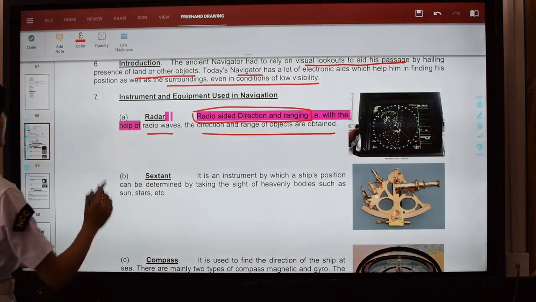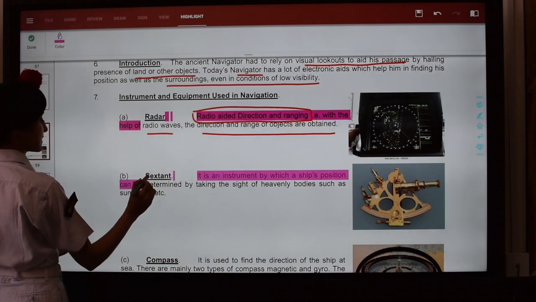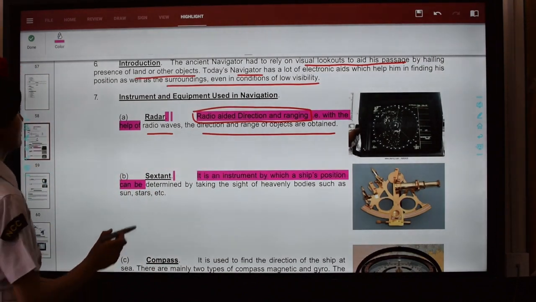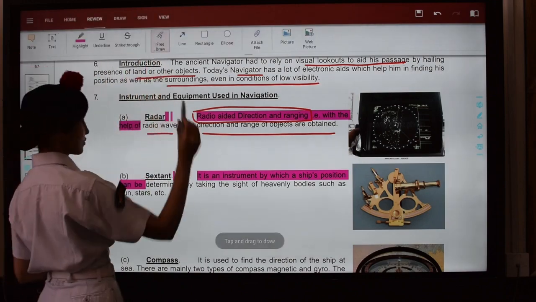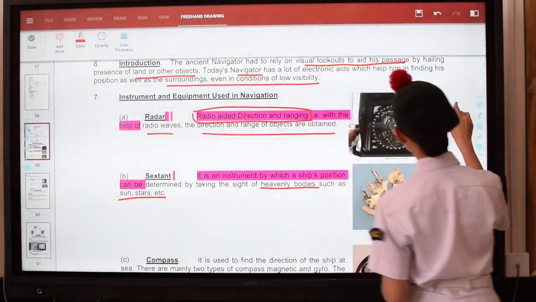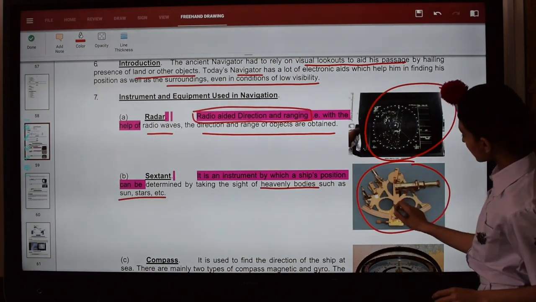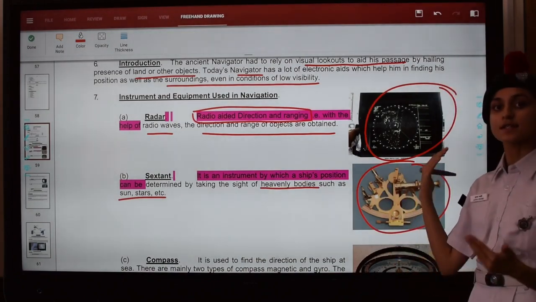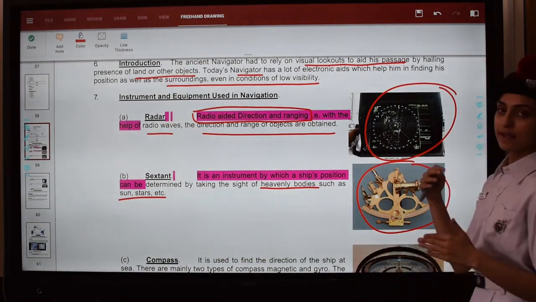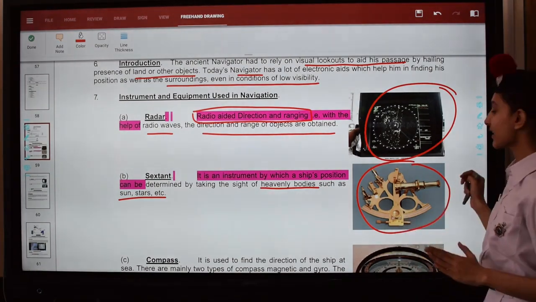The next thing that we're talking about is the sextant. So what is a sextant? Sextant is basically an instrument by which a ship's position can be determined by taking sight of heavenly bodies. So अब heavenly bodies में how does this work? This is our sextant. Using this basically हम अलग-अलग जगहों से देखकर using the heavenly bodies, stars, the North Star और अलग-अलग चीजें use करके we were able to tell कि कहाँ पे किस direction में we should be heading towards and if we are heading towards the correct direction or not.